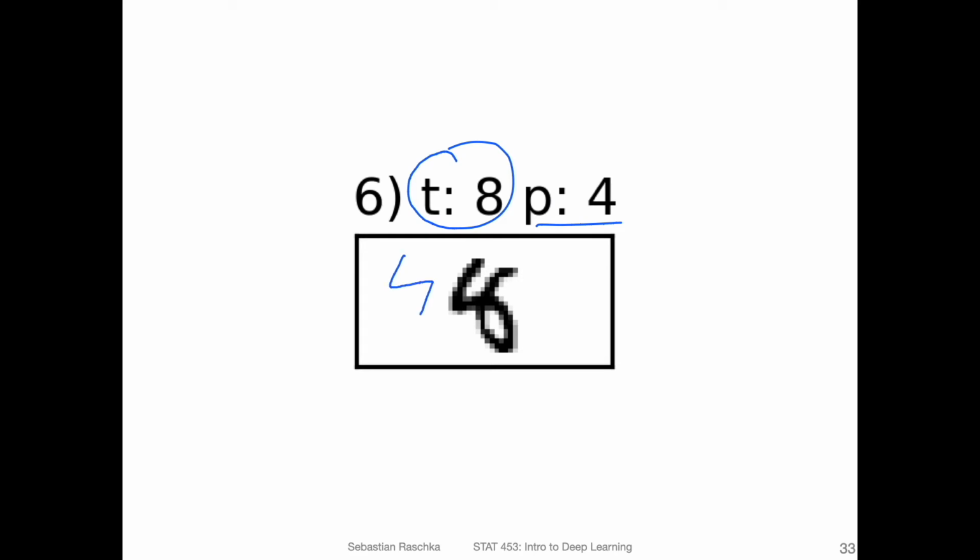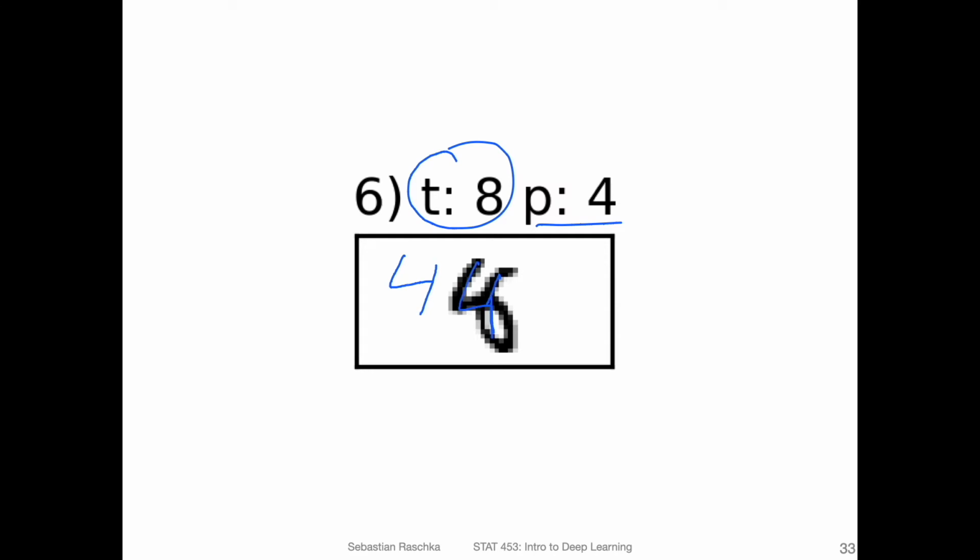But I also wanted to start this video with a small, let's say, quiz. So here I'm showing you some images from the MNIST dataset. And the question is, what image or what number do you think this is? So the true label is actually an 8. The model predicts a 4. I can kind of see how it predicts a 4, though. I mean, if you look at it, it could be almost like something like this, right?